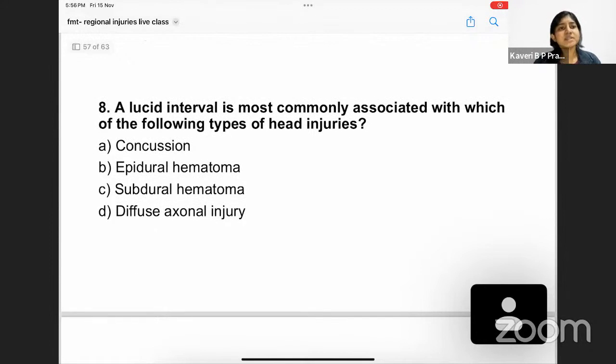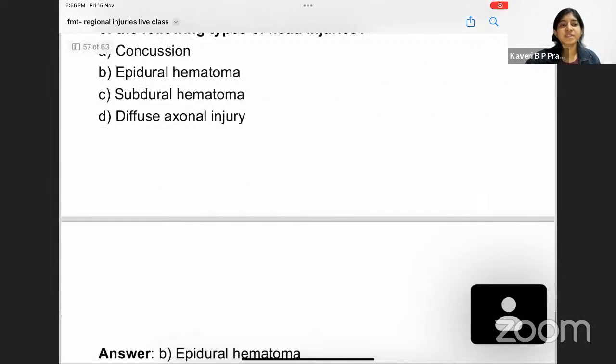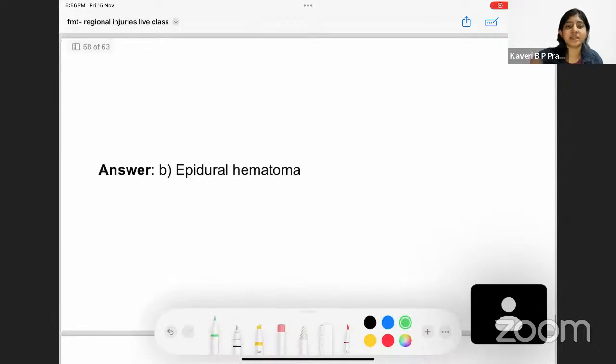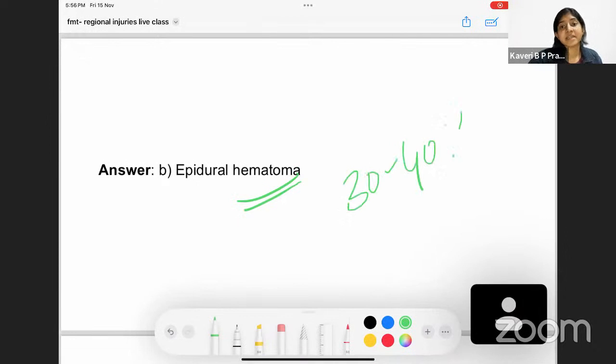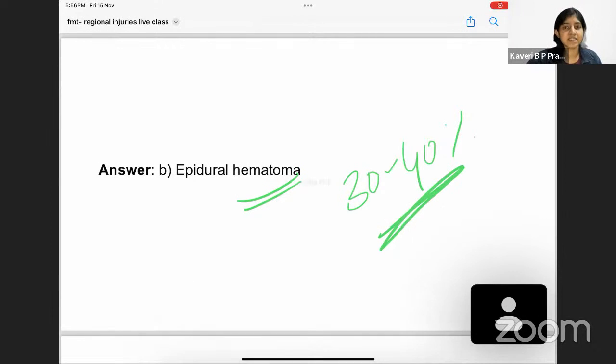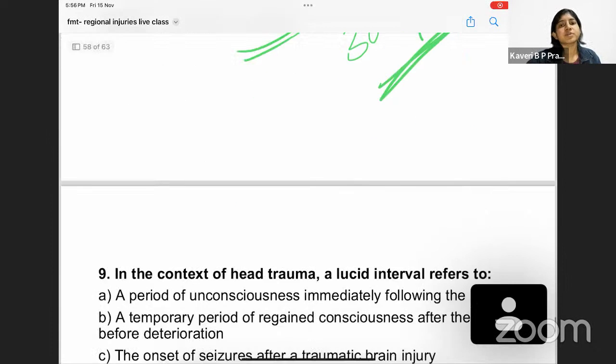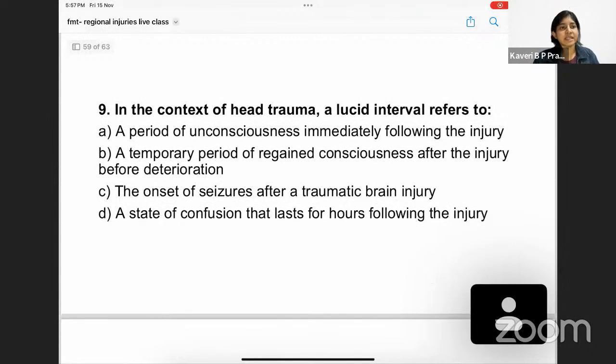A lucid interval is most commonly associated with concussion, epidural hemorrhage, subdural hemorrhage, diffuse axonal injury. What is the answer? The answer, such an easy question, is option B, epidural hemorrhage. In cases of epidural hemorrhage, in around 30 to 40% of cases, we see a lucid interval. In 1 to 2% of subdural hemorrhage also, we could see a lucid interval.